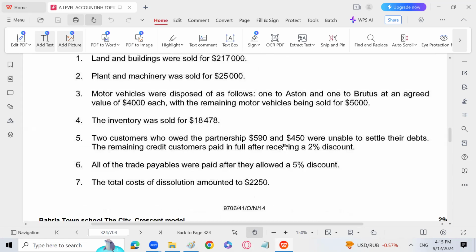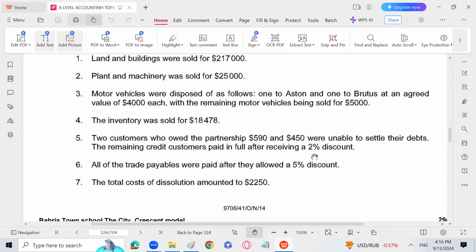These are bad debts. Beta, bad debts is an expense for the business. But as we are discussing dissolution of partnership, we are not supposed to record any expense. That will be subtracted from the trade receivables. So trade receivable has been decreased, and the remaining customers have also been decreased by 2% discount.